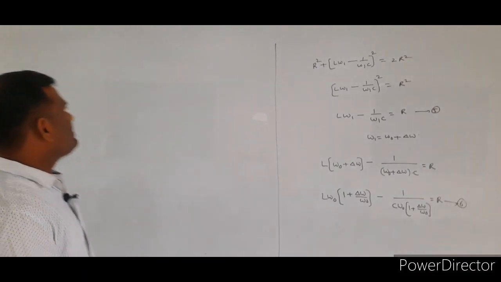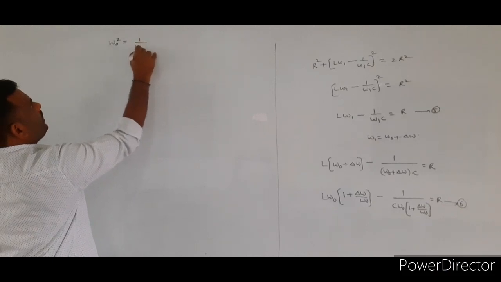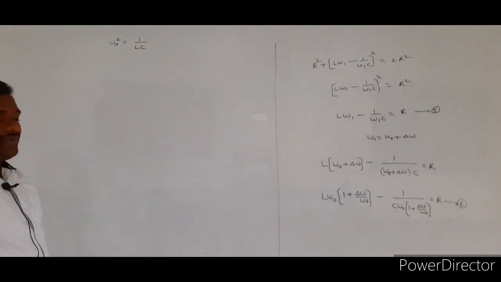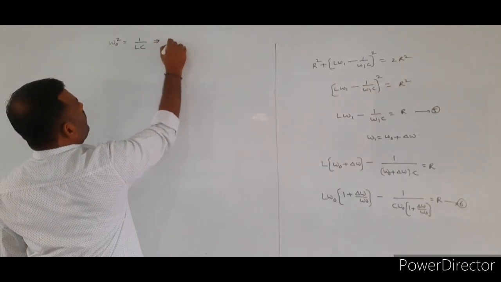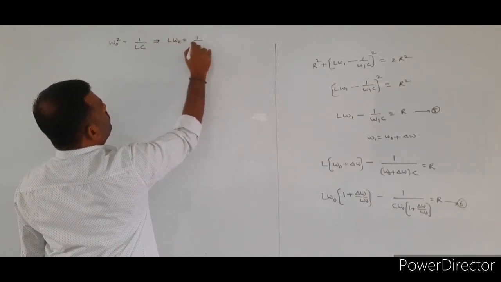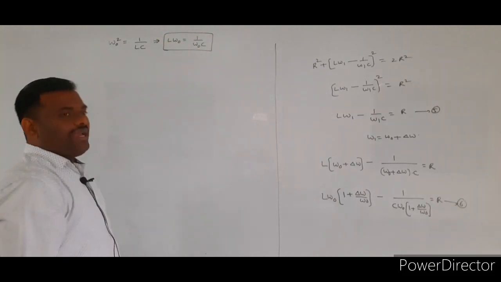What is the resonance frequency formula? We know that omega naught square is equal to 1 by LC. From this I will write L omega naught is equal to 1 by omega naught C.